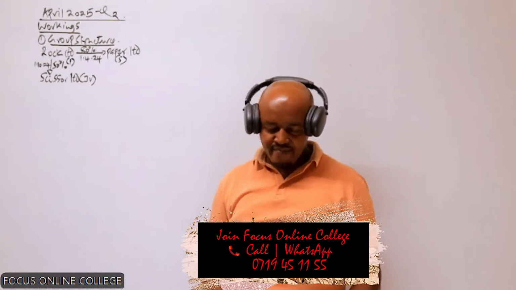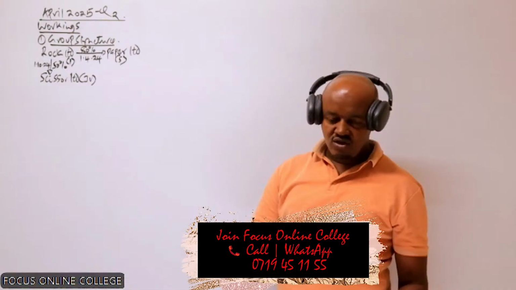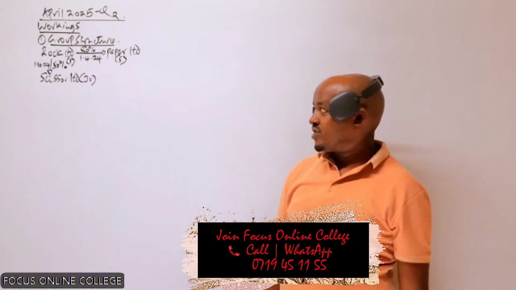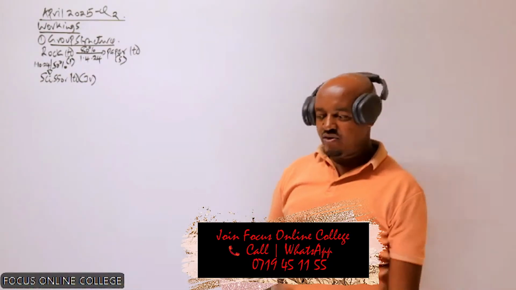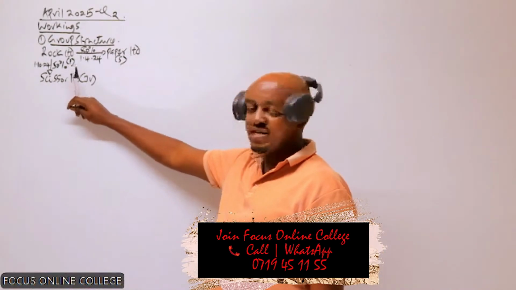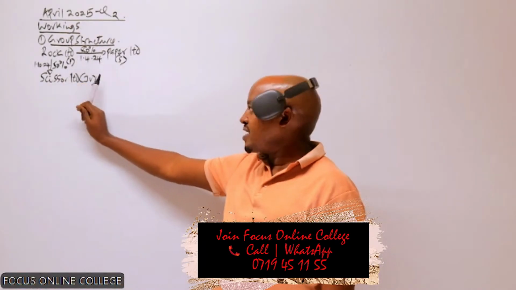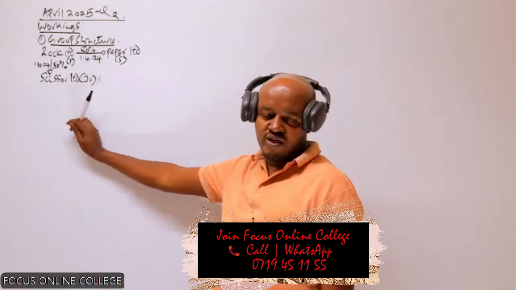If we go to the requirements, we are required to prepare the consolidated statement of profit or loss and the consolidated statement of financial position. In preparing those consolidated financial statements, we will add similar items of assets and liabilities, those of the parent and those of the subsidiary. That does not apply to the joint venture.